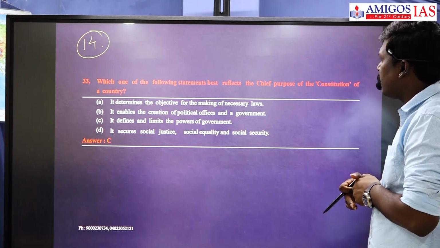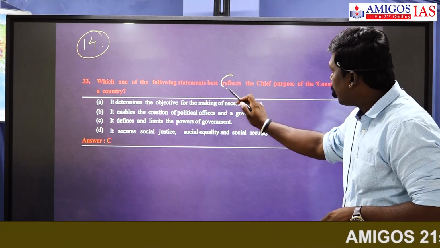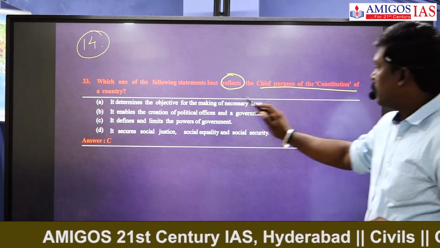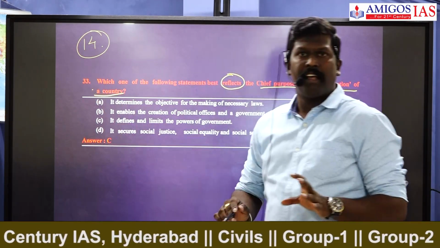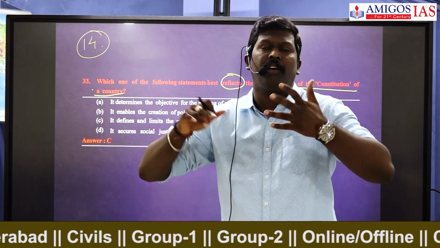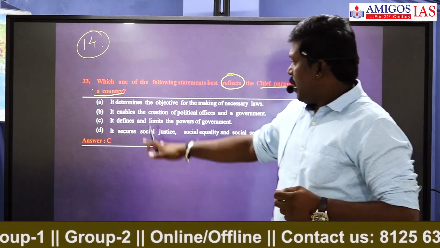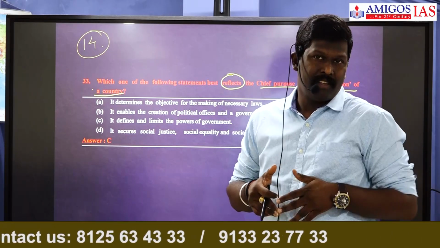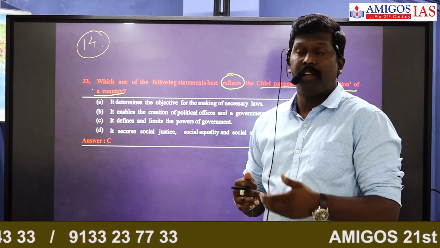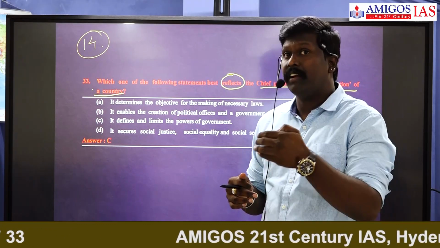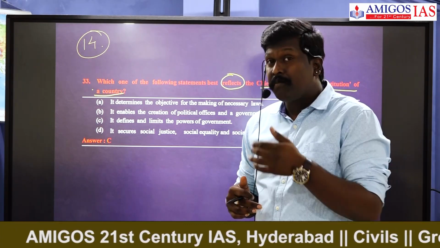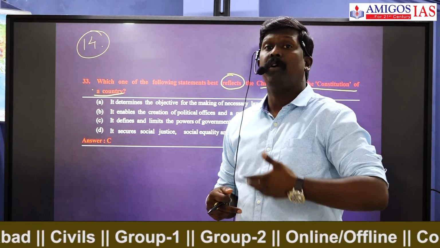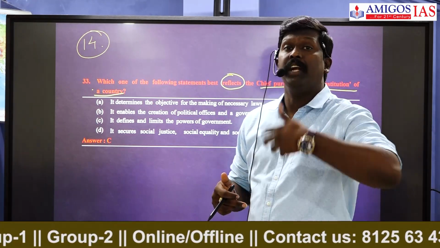Which one of the following statements best reflects the chief purpose of the constitution of the country? He is asking which of the following is a main feature of the Constitution of India. All may be features of the constitution, but the chief purpose. See, a law, whether primary or secondary, is made for the purpose of putting limitations upon institutions or an individual.